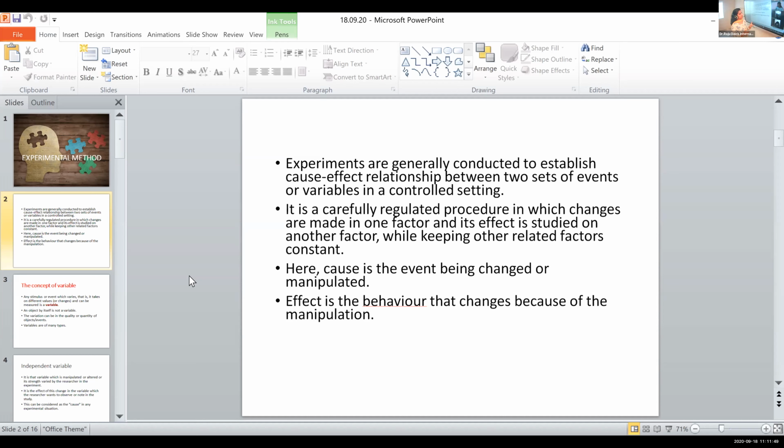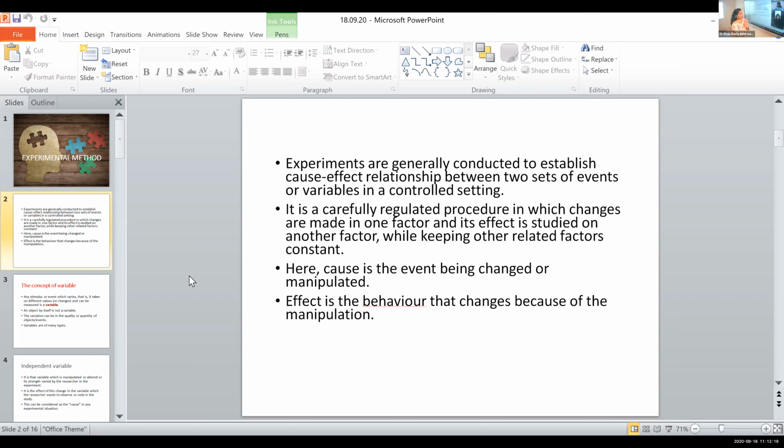The causal factor will always be changed or manipulated or used in some way to study its effects in another factor, which is the effect. Okay, that is the next statement. Effect is the behavior that changes because of the manipulation. Understood? Got some idea? Can you repeat it? I didn't understand. Okay, I'll repeat it.